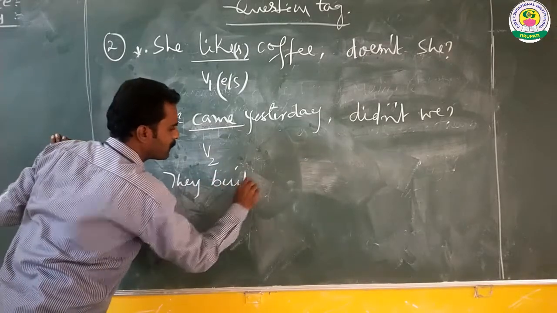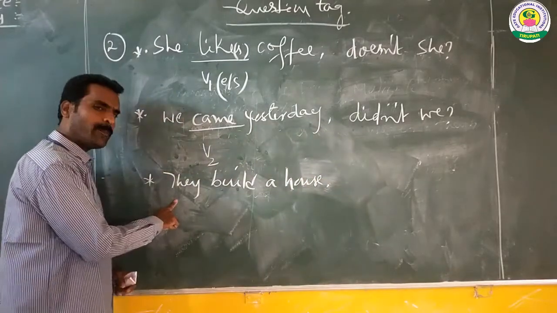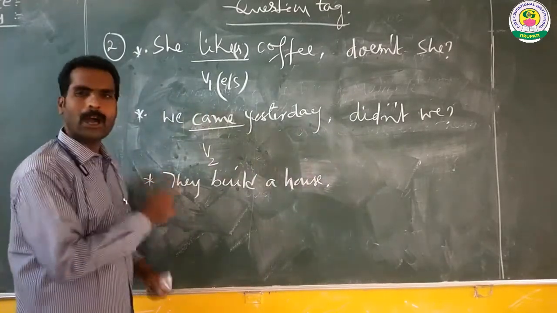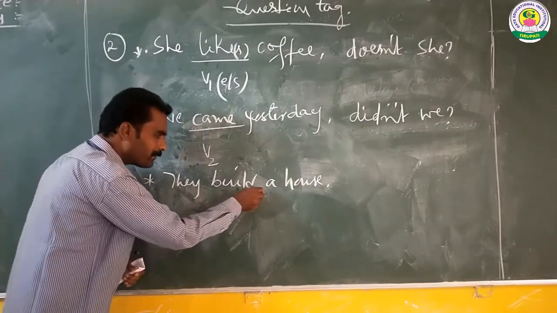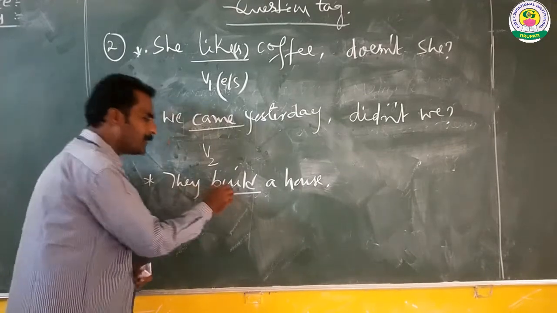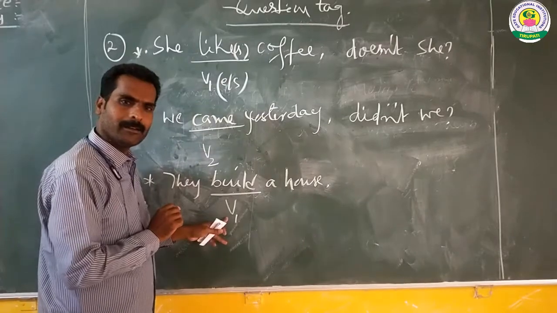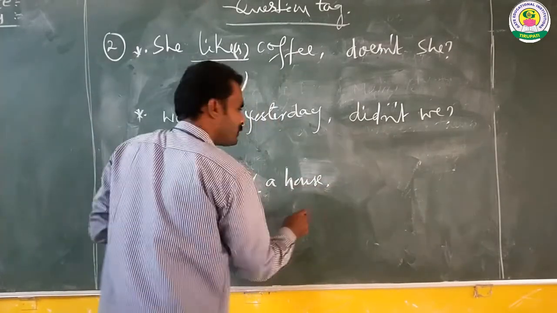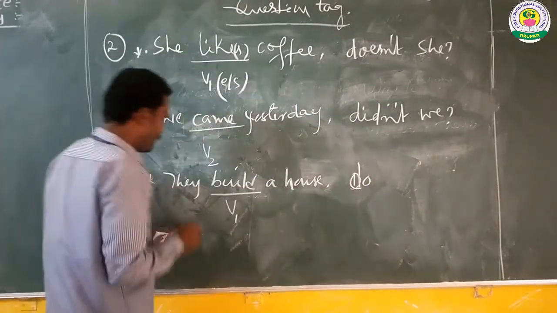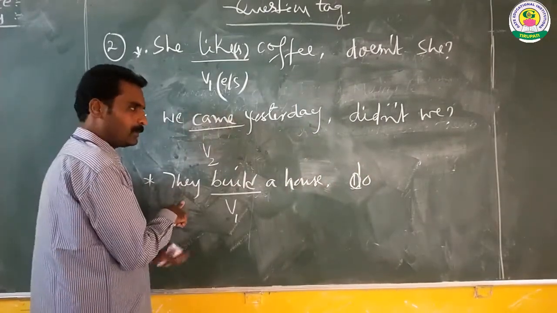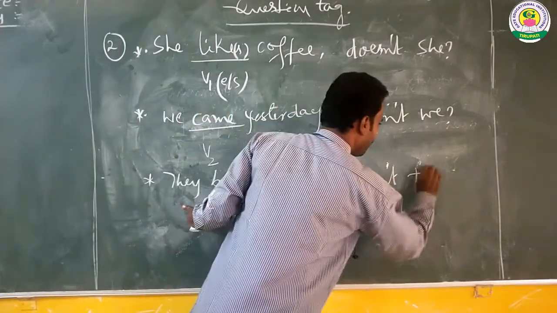They build a house. So this is also a positive sentence. In this statement, the main verb is build. So build is in V1 form, which means verb 1. So the tag should start with do. And this is also positive, that's why not has to be added. Don't they?